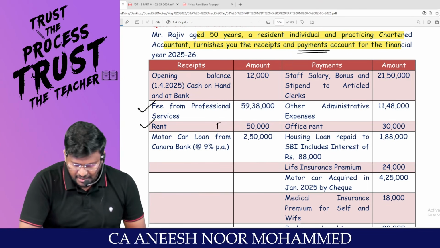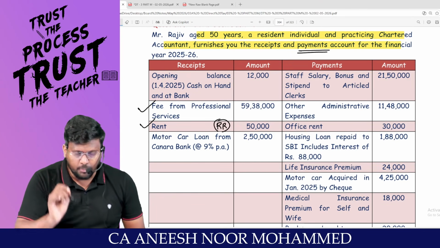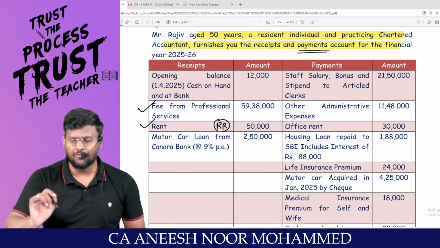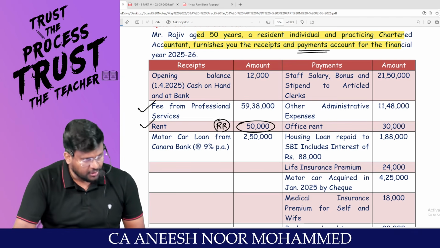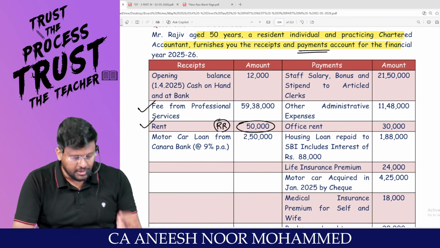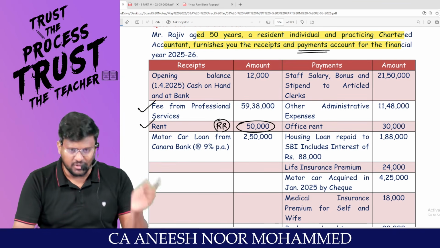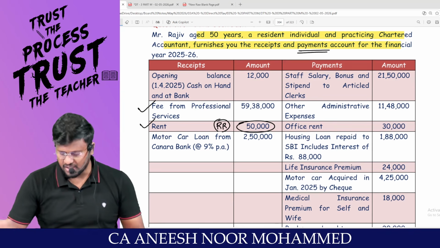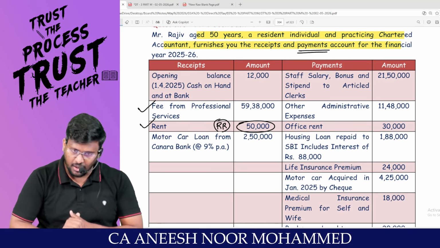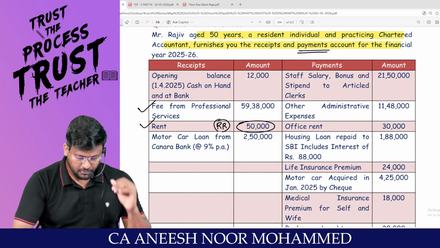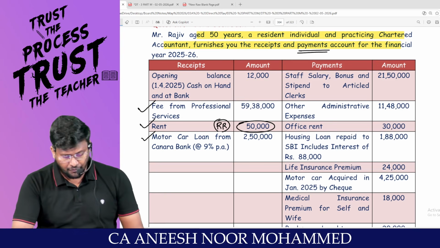Rent, man, this is rent received. Rent received should be taxable under the head house property, but here we received only 50,000, but the rent per month is 5,000. So 5,000 into 12 comes to 60,000. 60,000 should be taxable under the head house property. Pakka. Motor car loan from Canara Bank.